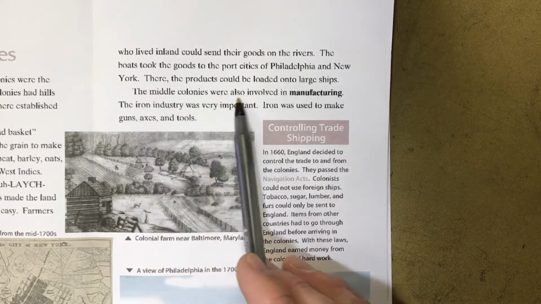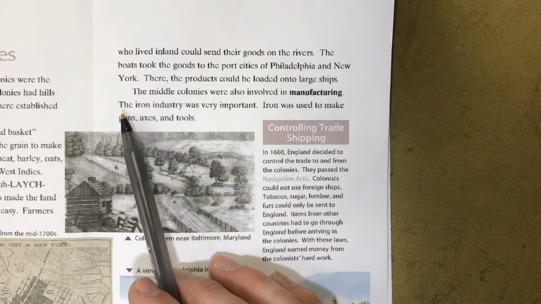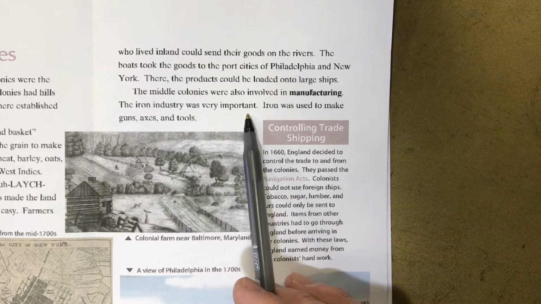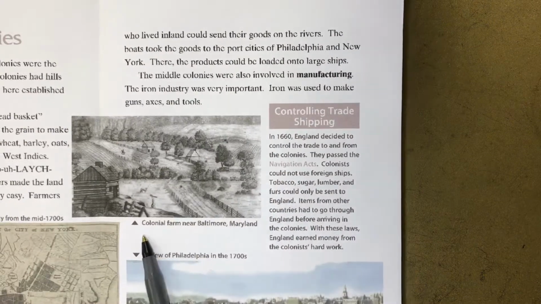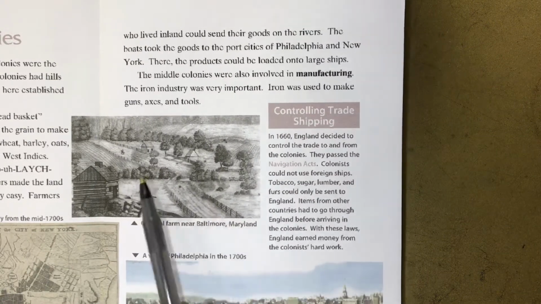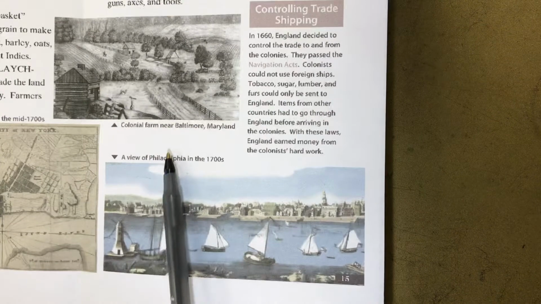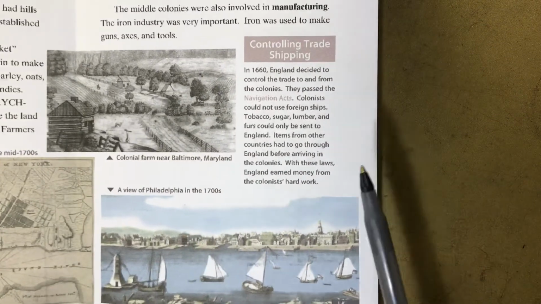The middle colonies were also involved in manufacturing. The iron industry was very important. Iron was used to make guns, axes, and tools. Colonial farm near Baltimore, Maryland. A view of Philadelphia in the 1700s.